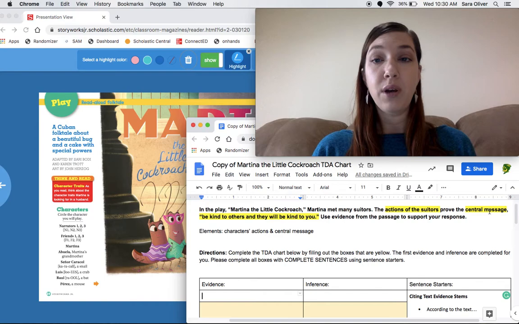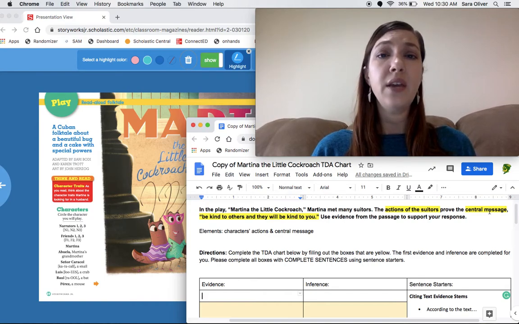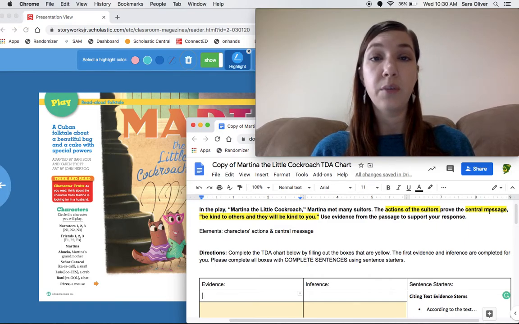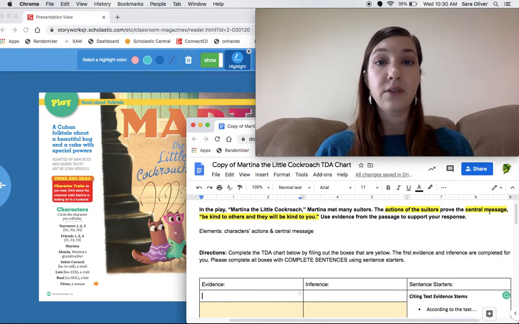So here's how I would approach it. You can either take your Storyworks magazine that we sent home with you, or you can log into Storyworks on the computer. You need to read through the story first. Then we go back and look for some text evidence. That's coming right from the text. We're copying it.